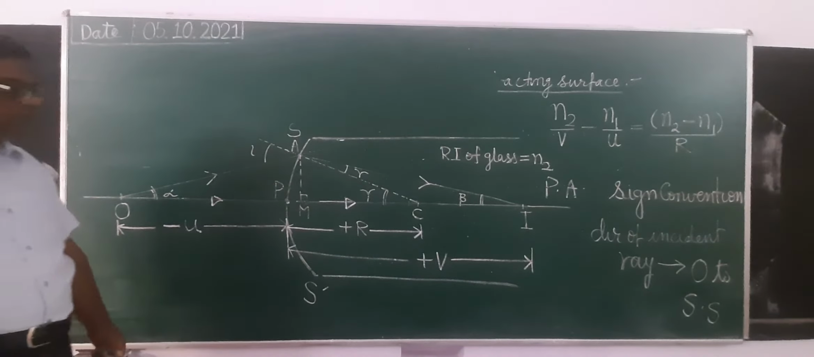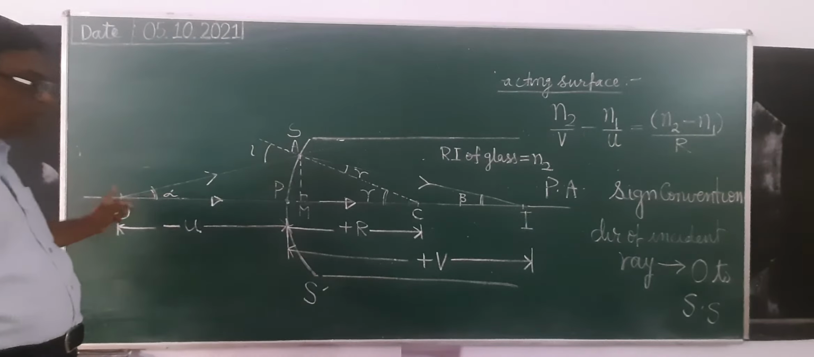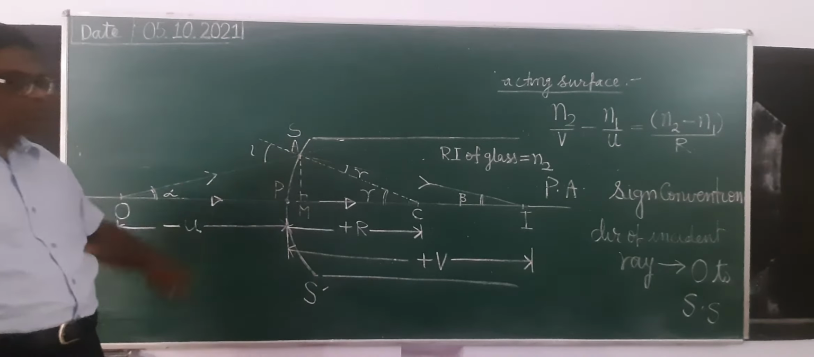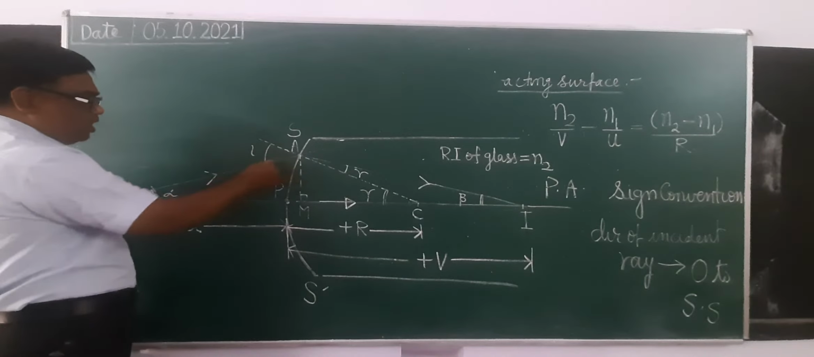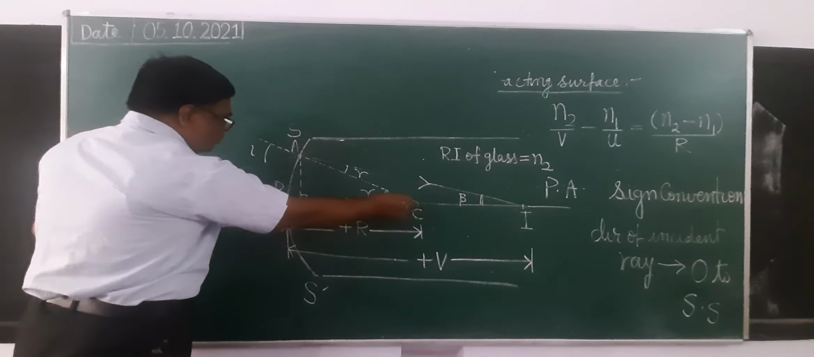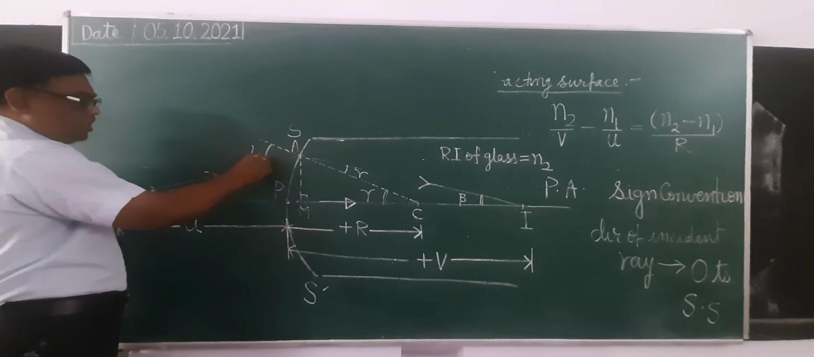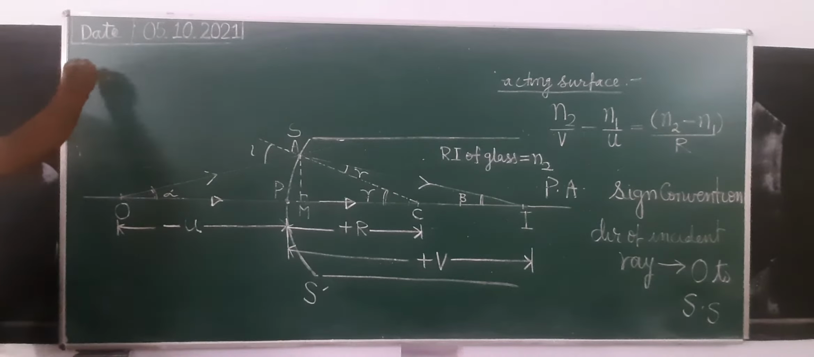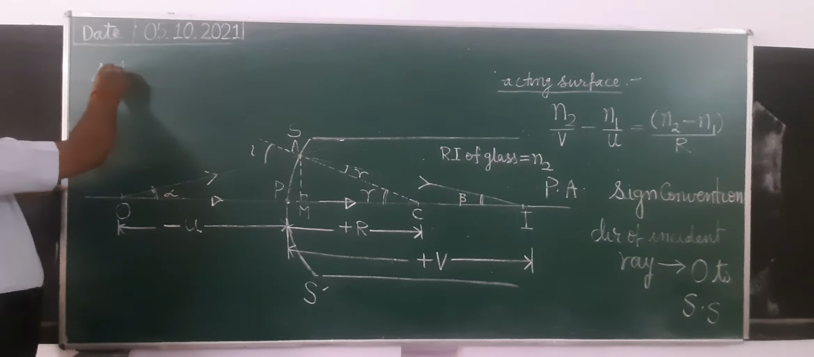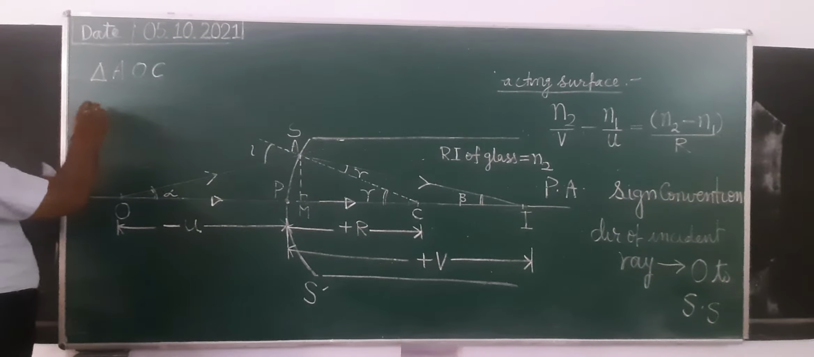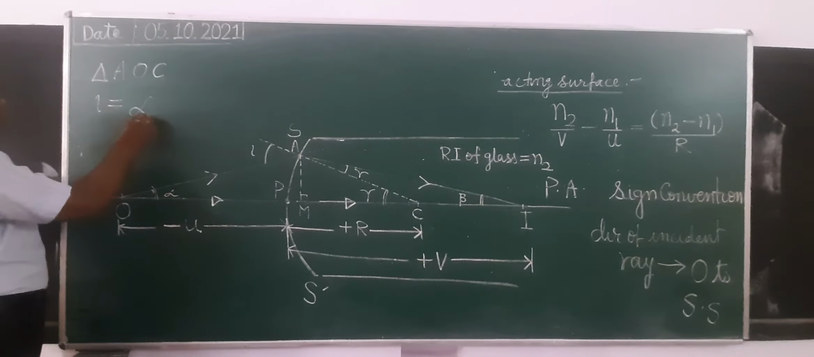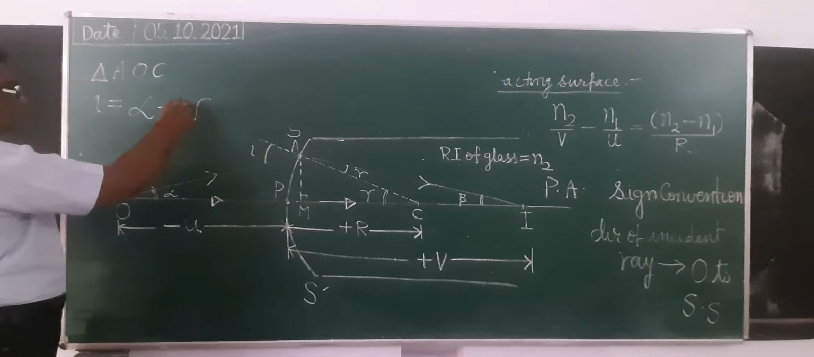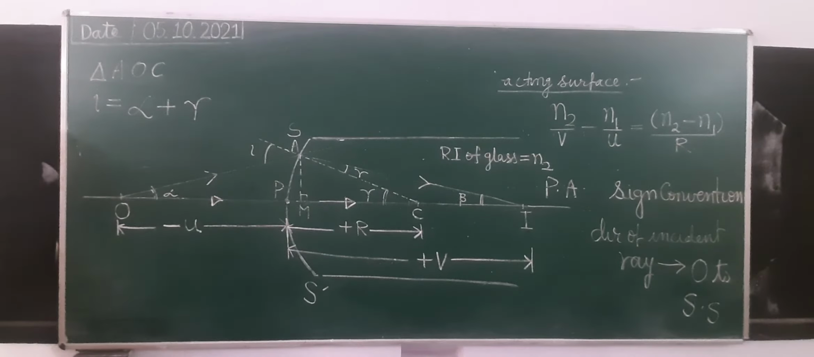Triangle AOC. Can you see? Triangle AOC. All of you see carefully. This angle is the exterior angle. Exterior angle equals the sum of the interior opposite angles of the triangle. So in triangle AOC, i equals alpha plus gamma. We have to determine the values of i and r in terms of alpha, beta and gamma.